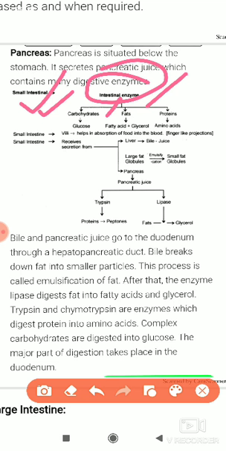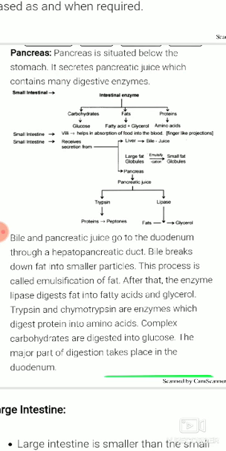And when carbohydrate breaks down into its simple form, what is produced? Glucose. From carbohydrate breakdown, glucose is produced. From fat, fatty acid and glycerol are produced. And from protein, amino acid is produced.